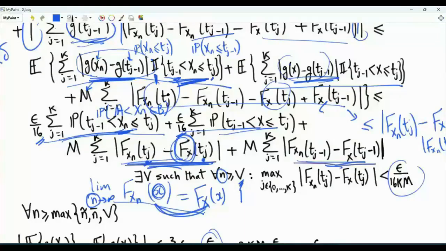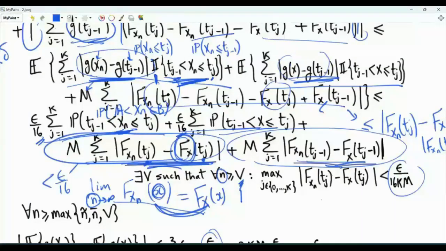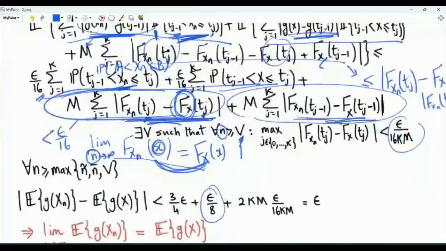Now, if we multiply by the number of terms in the sum, that's k. If we multiply by m, this means that this is upper bounded by epsilon over 16. And this is upper bounded by epsilon over 16. That's another epsilon over 8. Given any positive epsilon of our choice, we are capable of making the magnitude of this difference between the expectation of g of x and the expectation of g of xn less than epsilon. What we need to do is to choose a small n to be large enough. Because we can do this for every epsilon greater than 0, the limit of the expectation of g of xn as n tends to infinity is indeed the expectation of g of x.